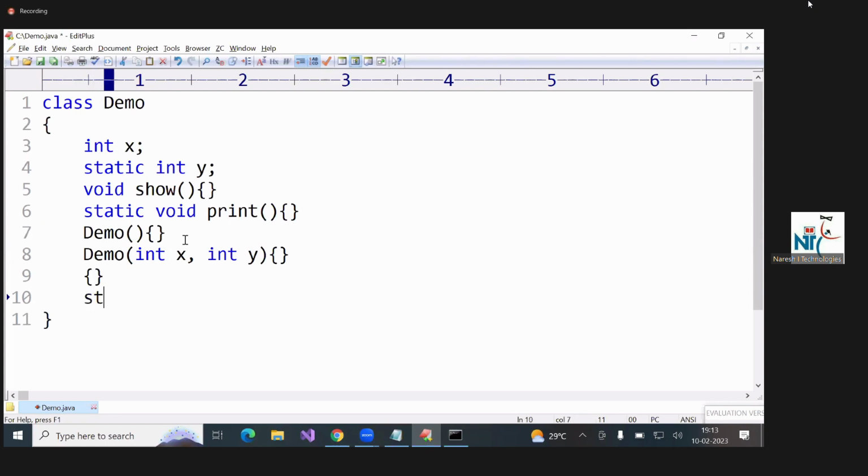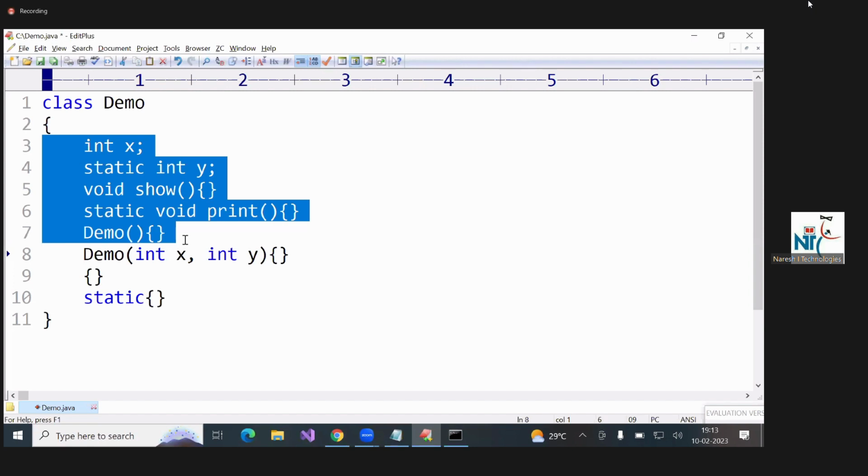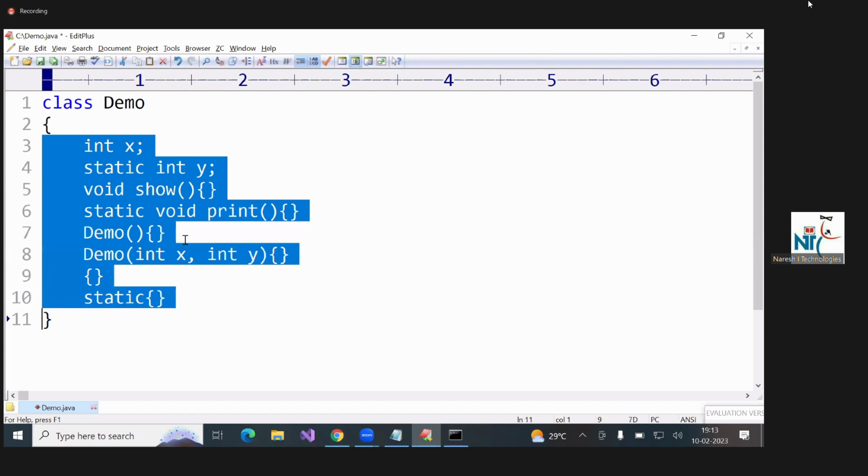Block. What is this? Static block. So, in a class, we can write instance variable, class variable, instance method, class method, default constructor, parameter constructor, block, static block. This is all you studied. Okay. With this knowledge, you can understand object-oriented principles. But before going to principles, first I'll complete arrays and strings reference data types also. With that, you can develop some applications.